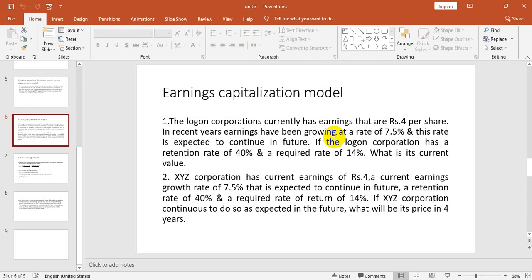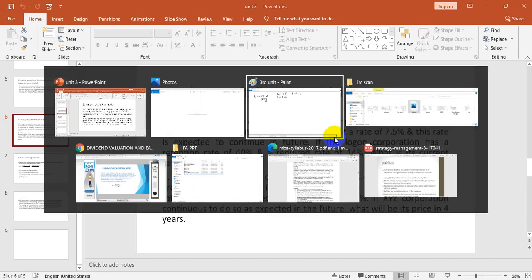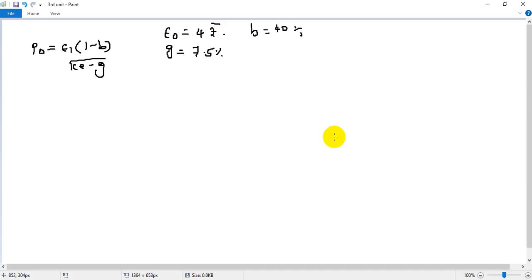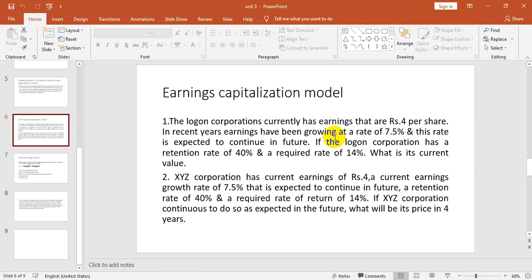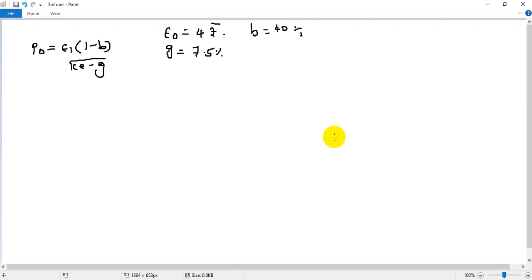The retention rate B has been given as 40%, and a required return of 14%, so K is 14%. So let's substitute over here and get the answer.